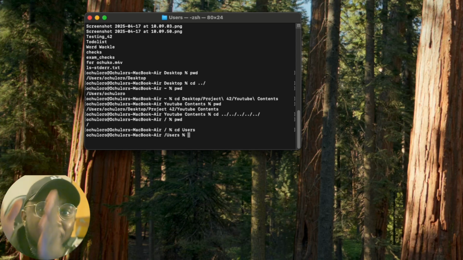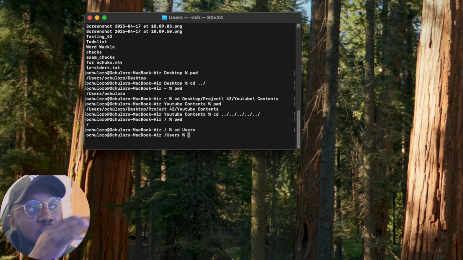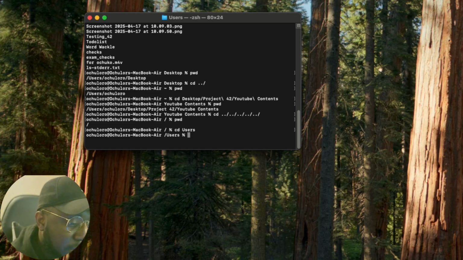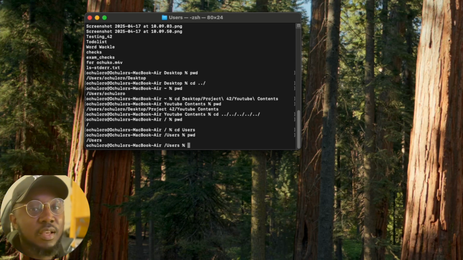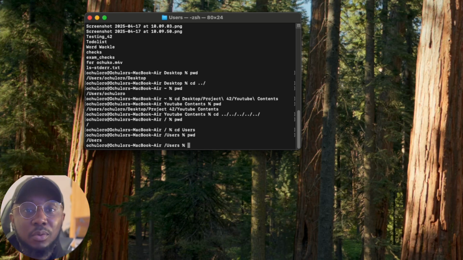We're using where we are to go to where we want to go. Let's say, again, right now, if we do pwd, we see we're in the users. Let's say we want to go to the downloads. How do we do that? We're going to use the absolute path to go from our current directory to the downloads directory.